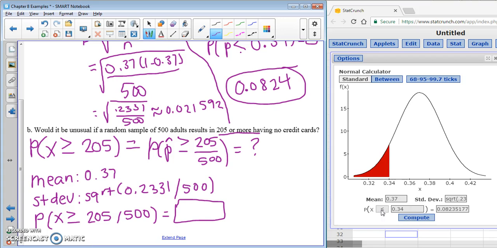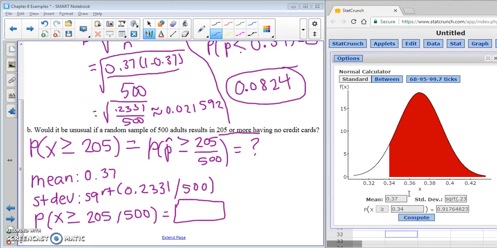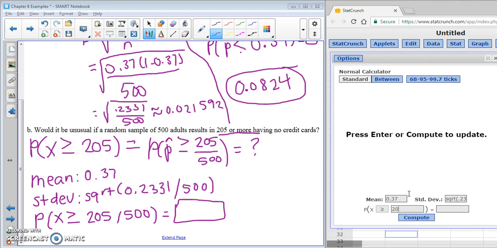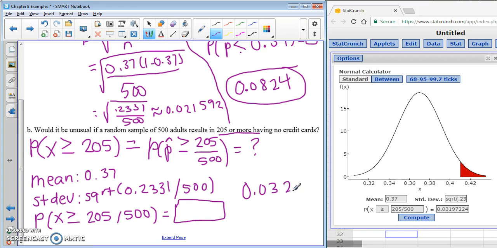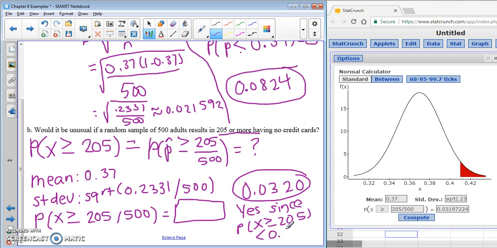So we're going to change our statement to greater than or equal to, everything else stays the same, 205 divided by 500. So we get 0.0320, and that would be unusual since our probability here is less than 0.05.